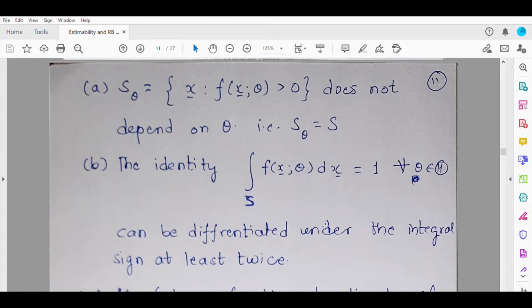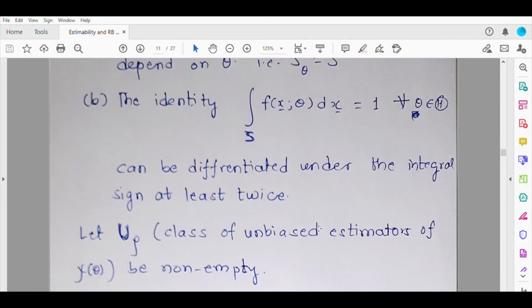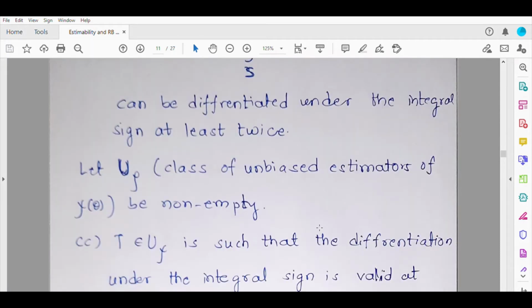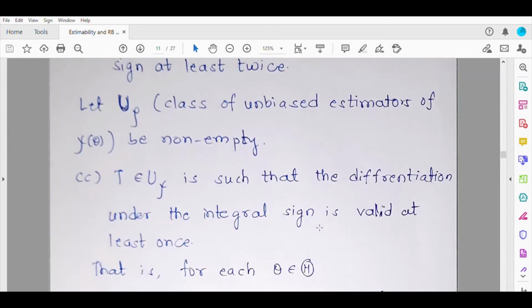Now suppose these two conditions hold, and suppose we are interested in estimating psi theta, a parametric function. We further assume that the class of unbiased estimators of psi theta is non-empty. It means at least one unbiased estimator exists for the parametric function psi theta. Suppose T is one such unbiased estimator of psi theta, such that differentiation under the integral sign is valid at least once.